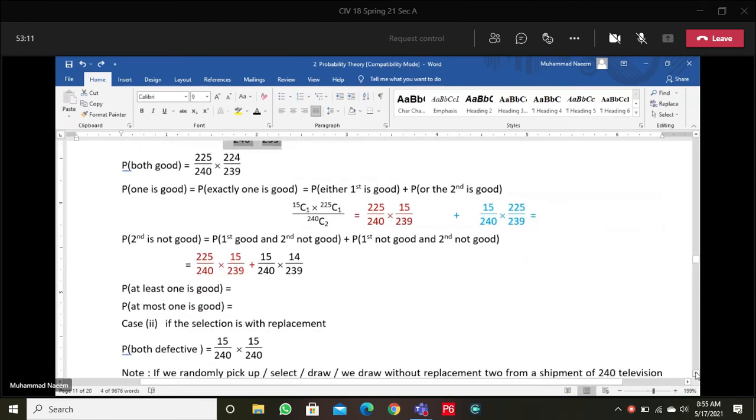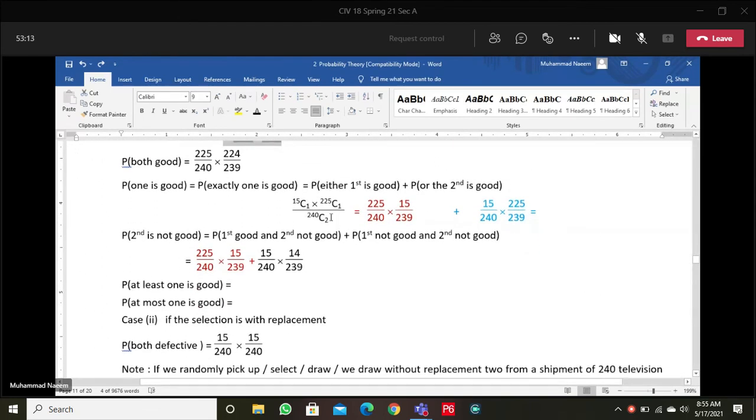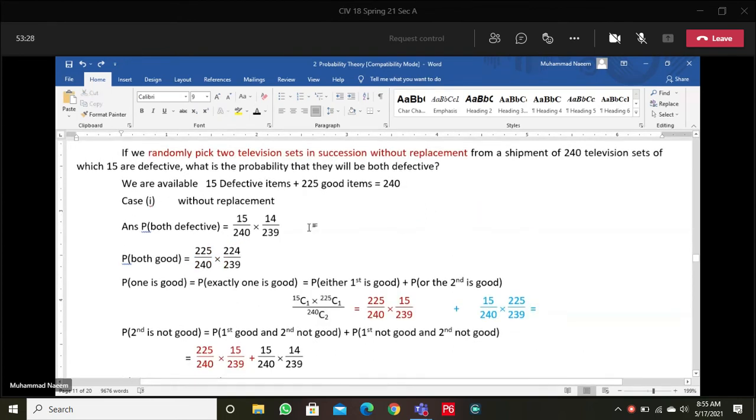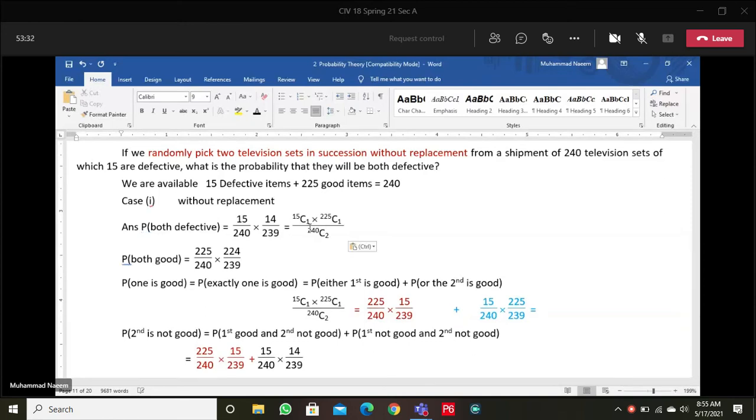One more thing. In all the cases where we find the probability for the case of without replacement, we can calculate these probabilities using combinations also.